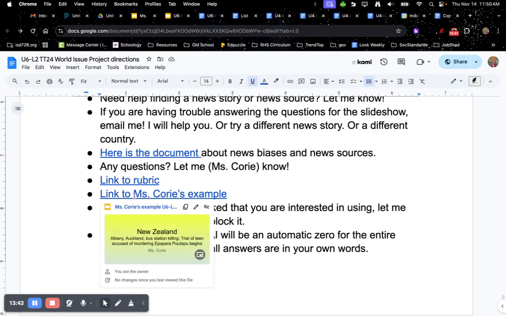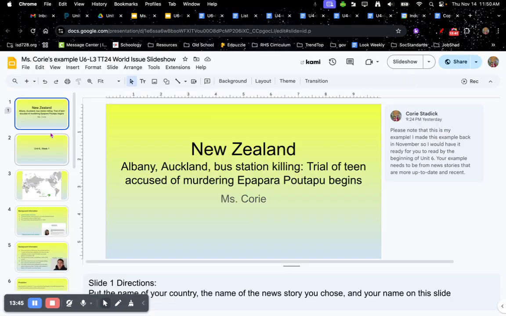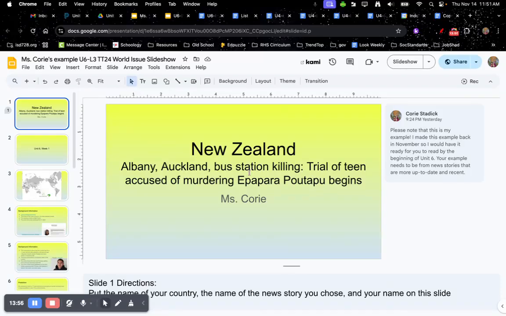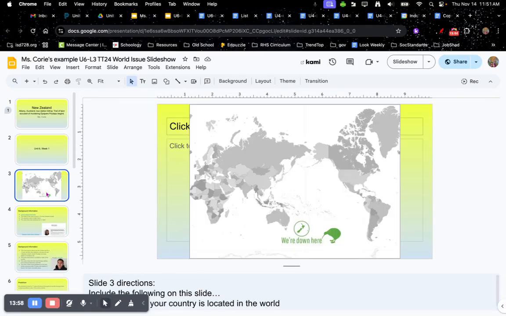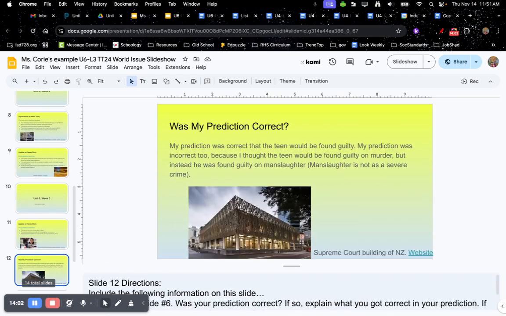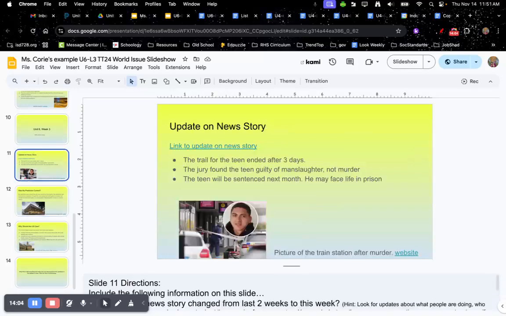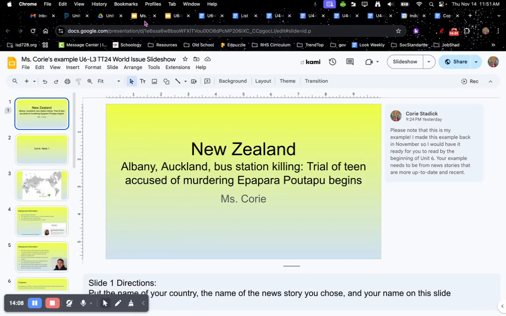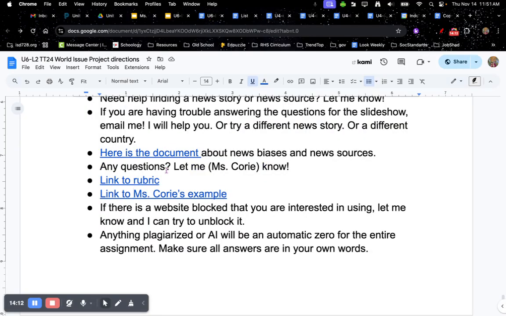Now, this will be helpful if you're a visual learner like I am. So here's my example. I did a news story as well. Mine's from back in November because I created this in November. But you can see that I did New Zealand, and you can flip through all of the slides and see my answers for all the slides. So you have a nice example to go off of. If you have any questions about the example, let me know too, okay?